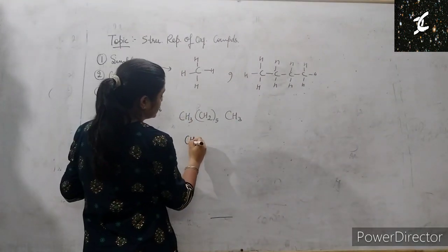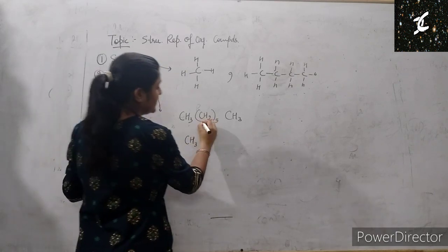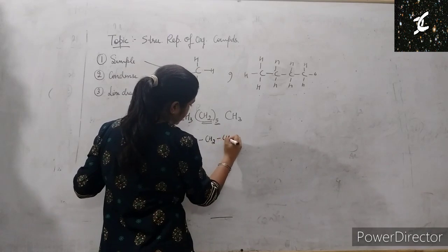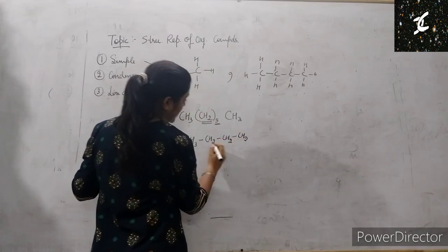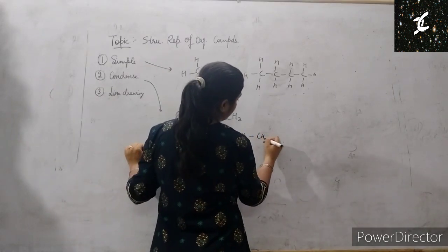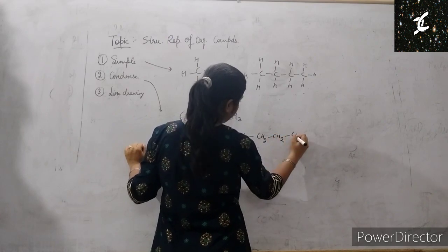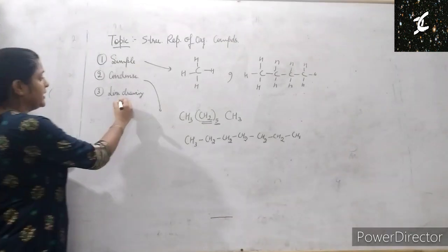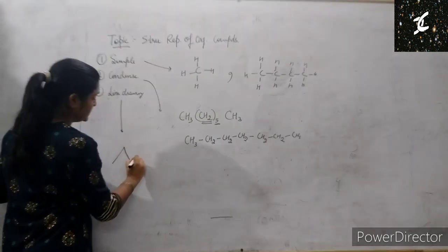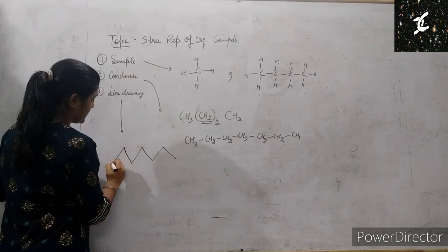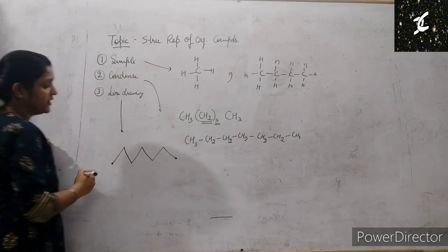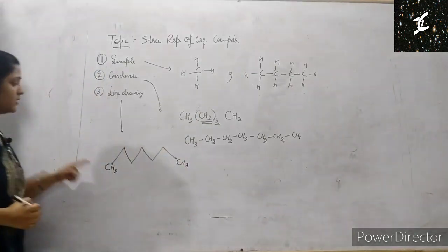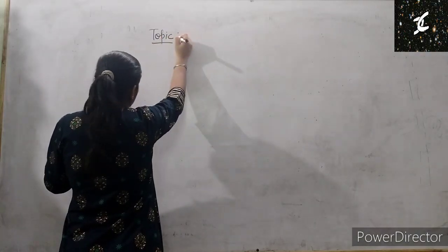Clear? So what does it mean? We have CH2 5 times. Just write it down 5 times: 1, 2, 3, 4 and 5. Then we have CH3. Fine. This is a condensed form. Okay. Next we have line drawing. Line drawing is, these are called the terminal ends where we have CH3.